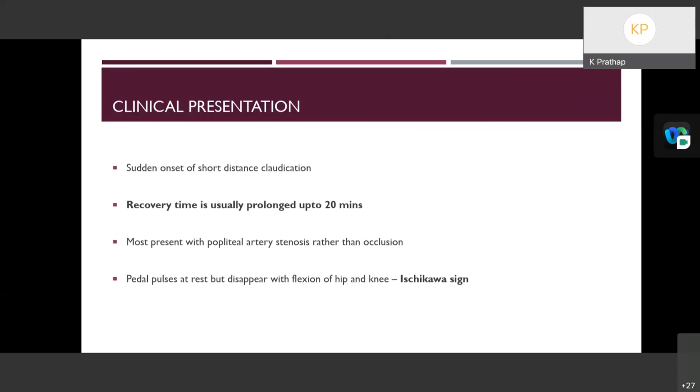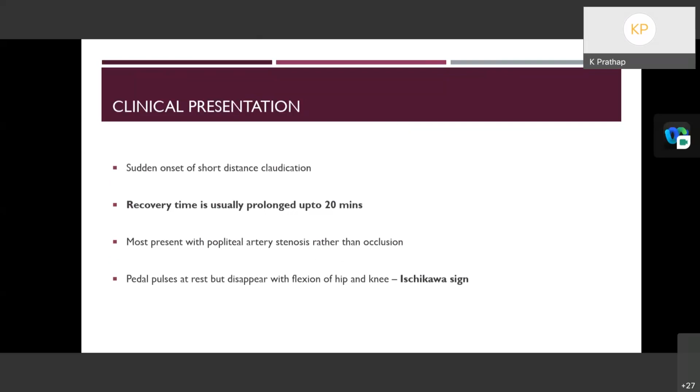Clinical presentation, similar to popliteal entrapment syndrome, there will be a history of claudication in a young patient. The claudication will be a sudden onset of short distance claudication, and typically the recovery time is prolonged, up to 20 minutes. Most present with popliteal artery stenosis rather than occlusion.